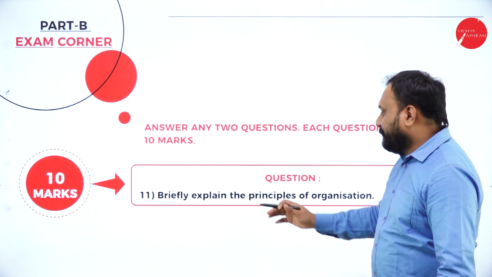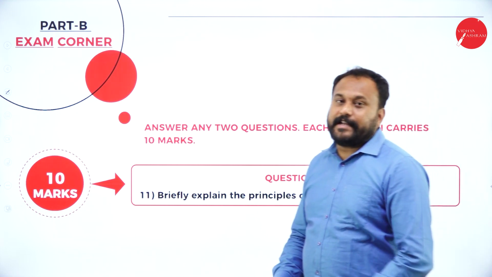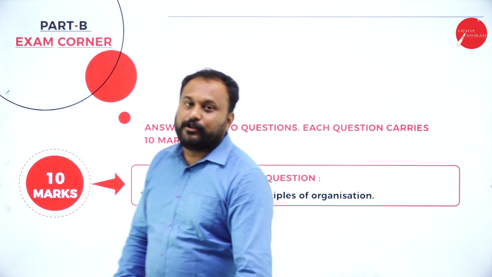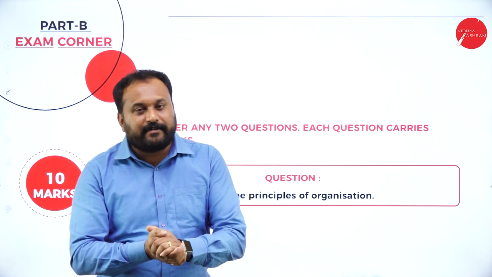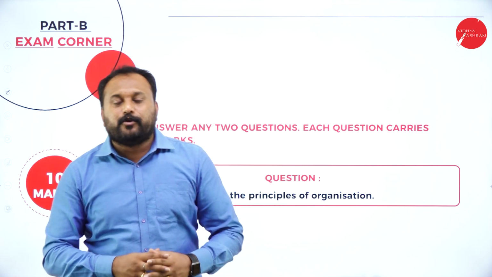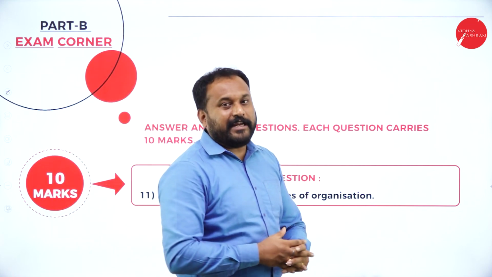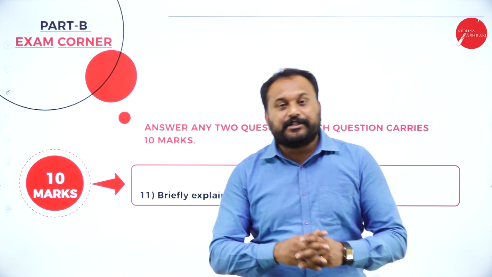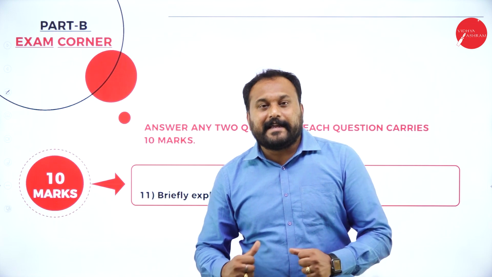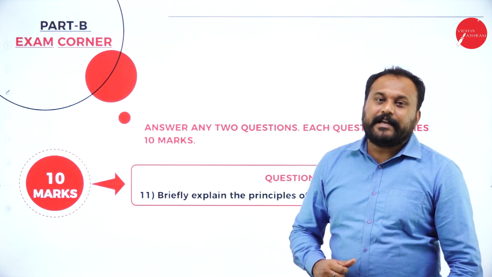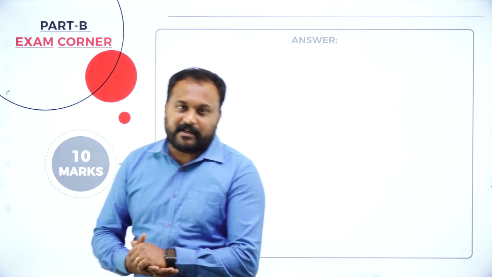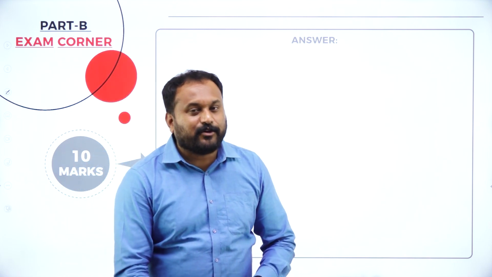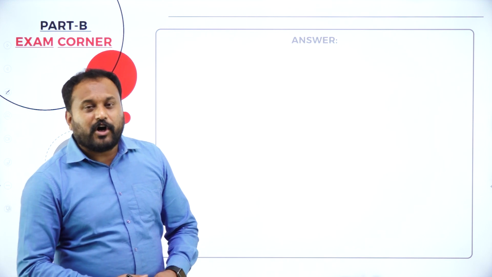Next question is briefly explain the principles of organization. Now, I want you to write in the comment box the principles of organization. I have done this exclusive class only for you, so that whether 15 marks or 10 marks, whichever question comes, you can write it. Even for this, you need to go with introduction, meaning of organization, meaning of organizing, definition of organizing, and then go with principles of organizing.